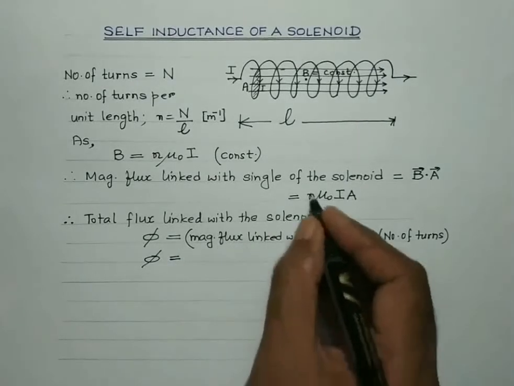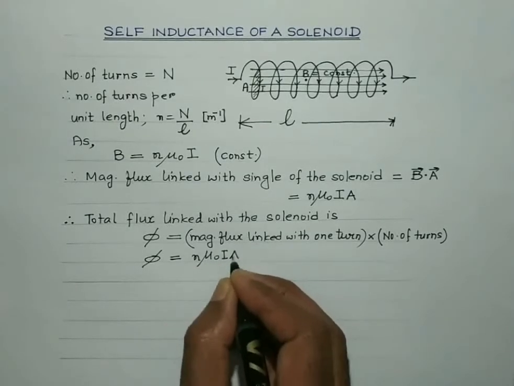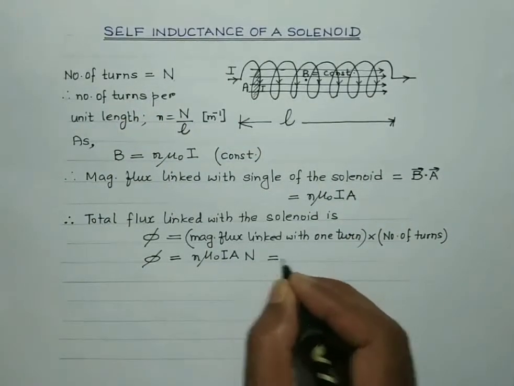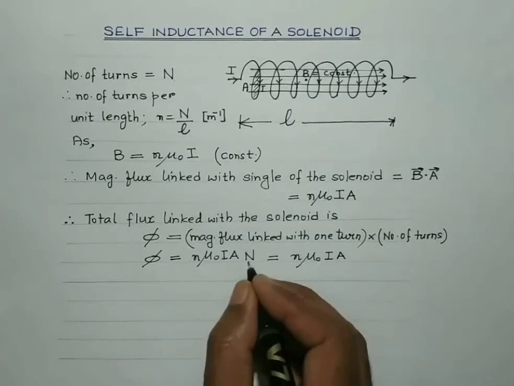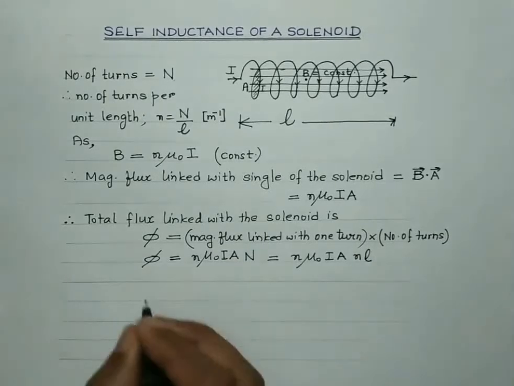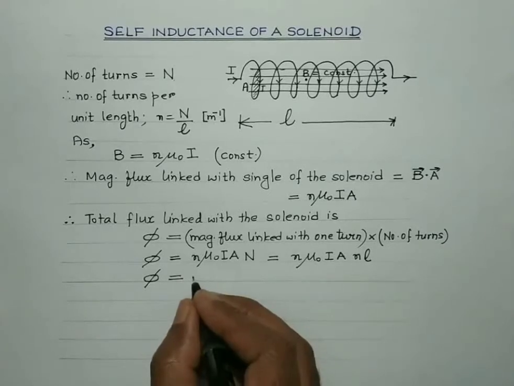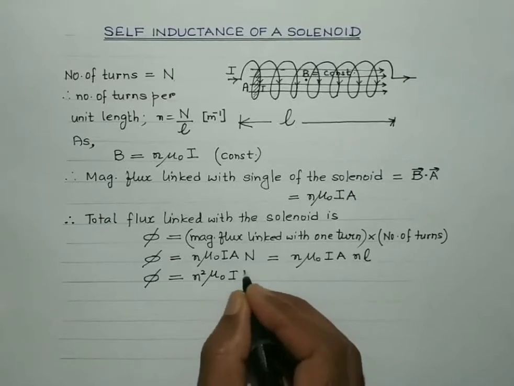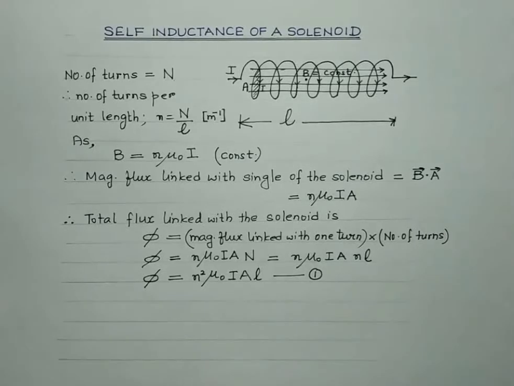The magnetic flux linked with one turn is n mu naught I A, and the total number of turns is capital N. We can substitute capital N as small n into L. So the total magnetic flux linked with this long current carrying solenoid is n squared mu naught I A L. Put this as equation number 1.